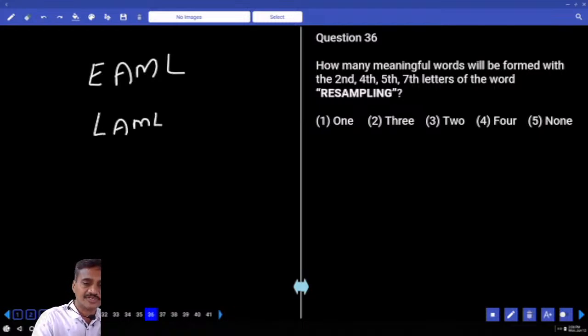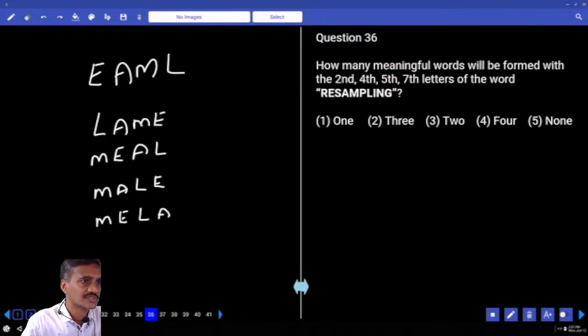L-A-M-E, lame. Isn't it? The next one, M-E-A-L, meal. Anything else? M-A-L-E, male. As of now, there are 3. Anything else? M-E-L-A, mela. Isn't it? What do you mean by this mela? It is a function. Mela is a Hindi word taken into English. Though it is a Hindi word, the meaning of this mela is also clearly given in English, and mela has been taken.